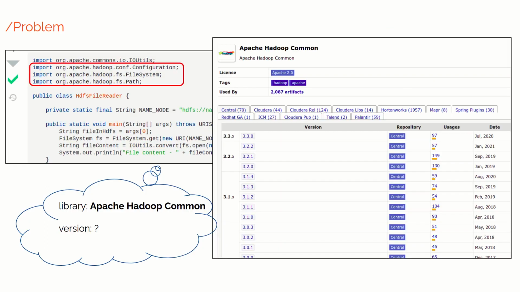Especially when we look for Hadoop in its package manager, which is Maven in this case, we find that Hadoop has many versions. Moreover, we find that Hadoop has three major lines, which means that relying on a version of Hadoop that is different from the one used in the code snippet might trigger incompatibility issues.